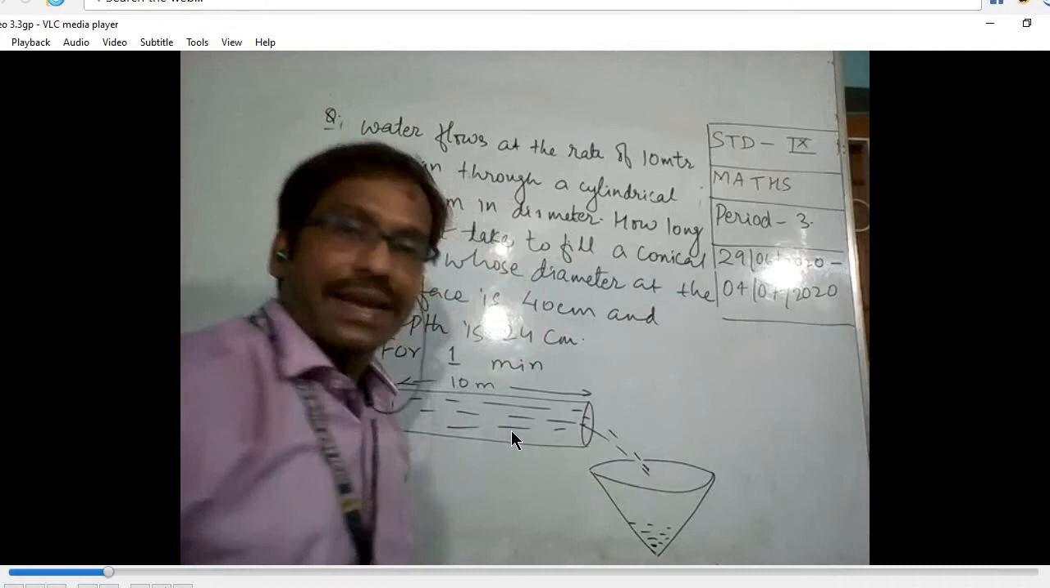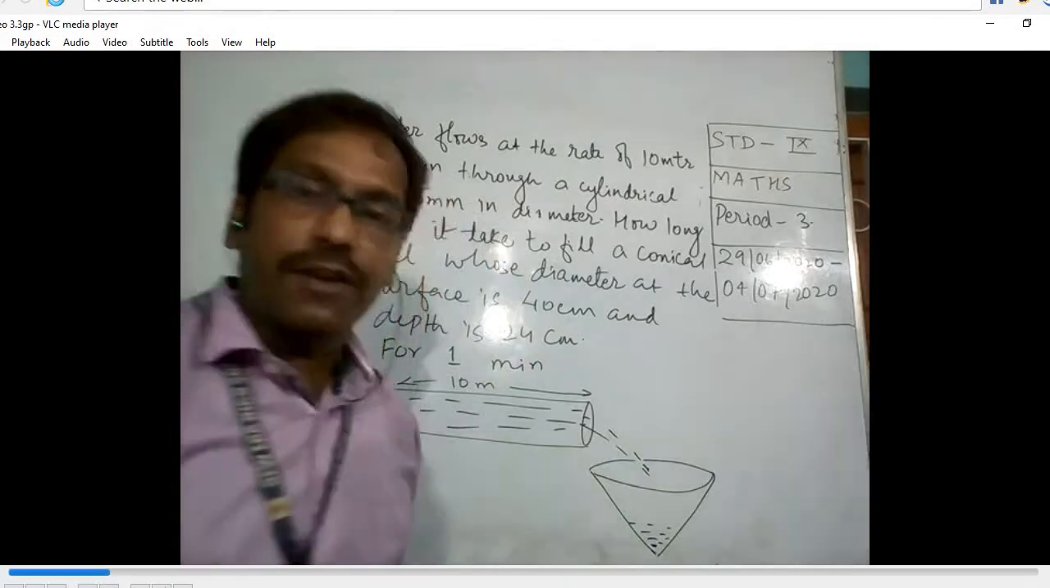So this water will come into this vessel, and it will take some time to fill it. They are asking what that time is. We need to find the time in which this cylindrical pipe can fill this vessel. This is the concept of the question.